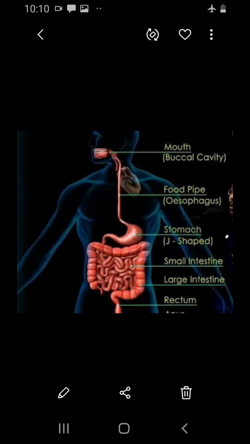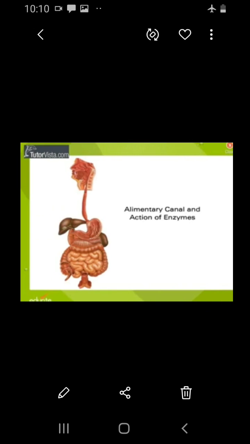When we talk about the digestive tract, it consists of two sets of organs. One is called the alimentary canal or alimentary structure, and the next one is called the digestive glands. Along with the digestive glands, the alimentary canal does certain functions. So let's start with the alimentary canal.